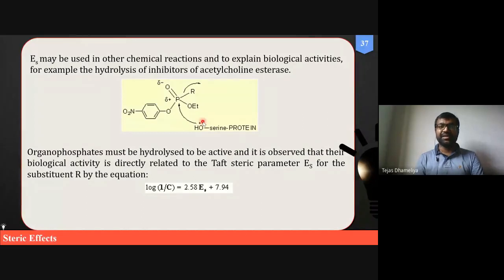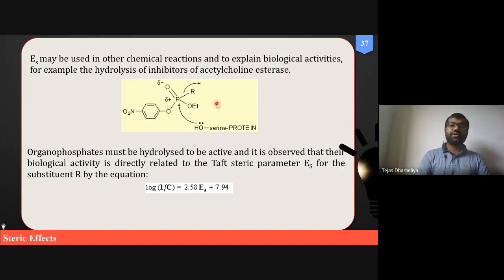This ester bond is cleaved by the enzyme acetylcholinesterase. Just as there is acetylcholinesterase, there is also butyrylcholinesterase. Acetylcholine is basically a neurotransmitter present in our body, which is responsible for communication of certain messages between the neurons in the parasympathetic system.